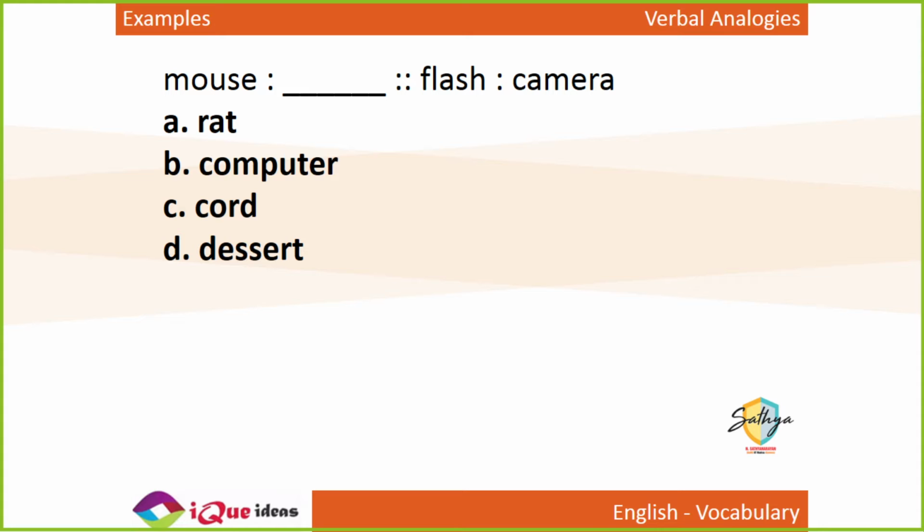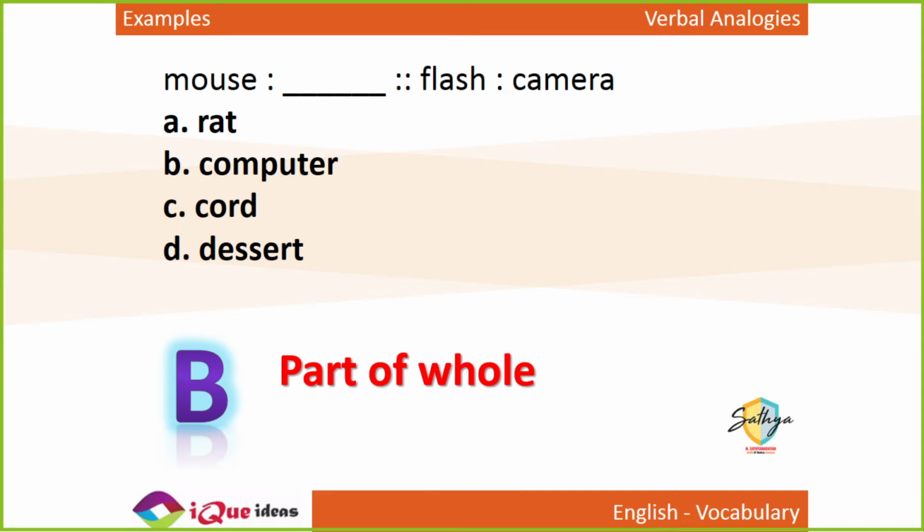So a mouse is a part of what? So obviously when you are saying part, we don't mean the chuha wala mouse. So if a flash is part of a camera, then a mouse is a part of obviously a computer. So mouse is to computer as flash is to camera. Yes, rat is given just to confuse us.